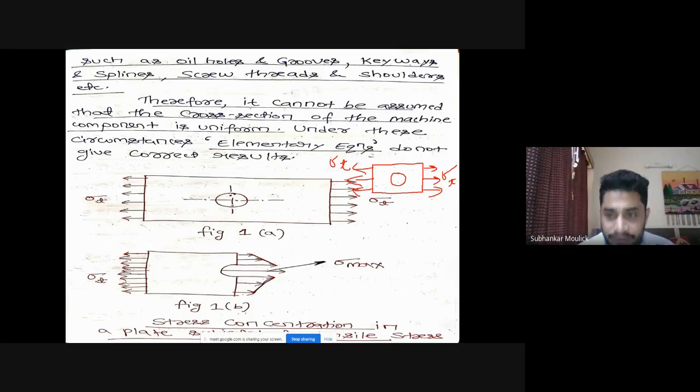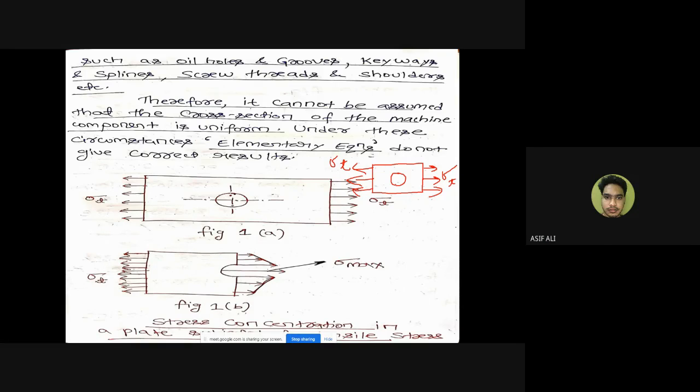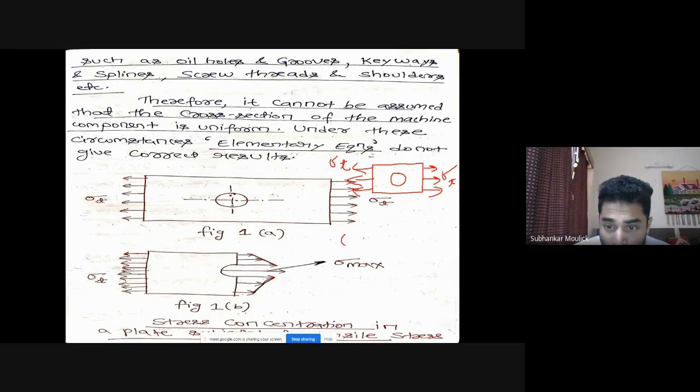So if you see in the second case, can you tell me at which point the stress will be maximum? The circular point. Yes, because we know that on any body, if I apply a tensile load along the axial direction, then I calculate it by the equation sigma is equal to P by A. If area is less, sigma is more. If area is more, sigma is less.